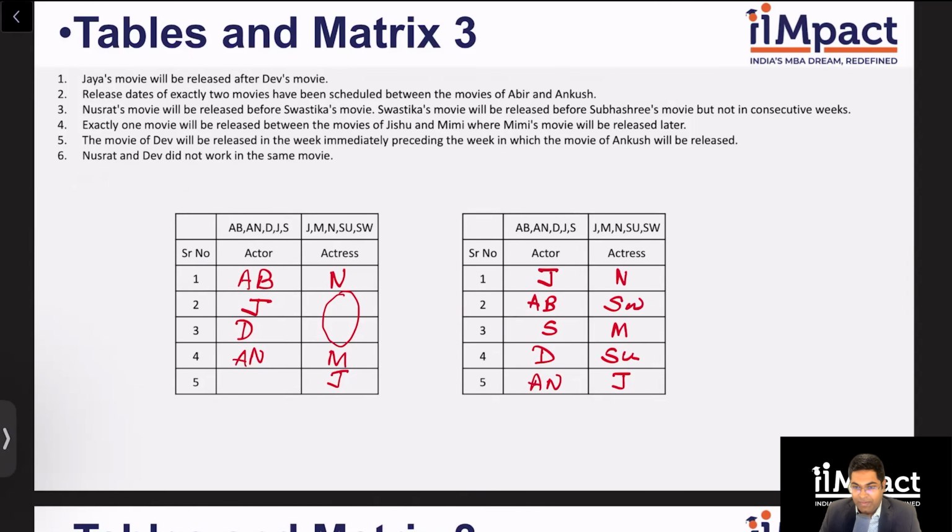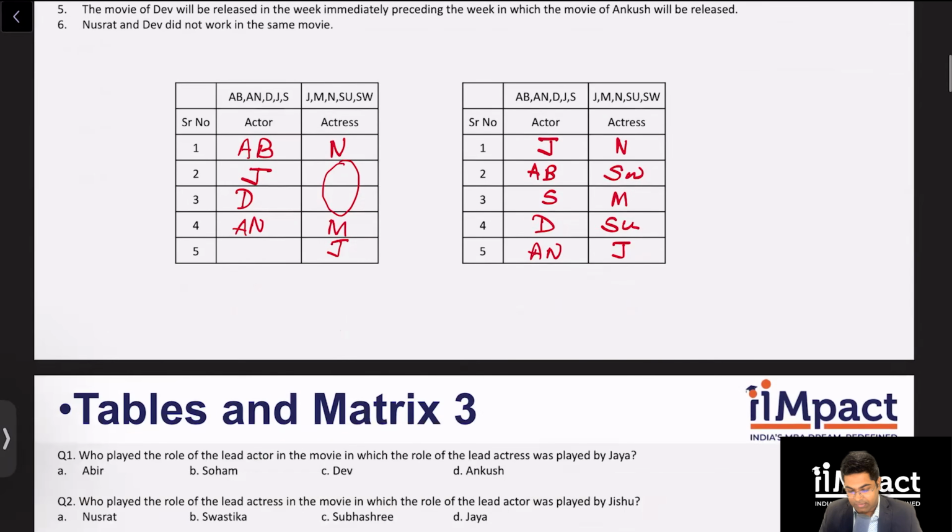Again, I believe the most important thing which helped us crack this faster was to identify the points which are giving you the most coverage. In this case, it was point number 2, and of course, point number 3 with 3 individual rows. So I think we have seen this trend in the first 2 quizzes and first 2 videos as well. If you have not, please go back and see that. It will really help you crack the cases of tables and matrix. Okay, let's answer the questions quickly.